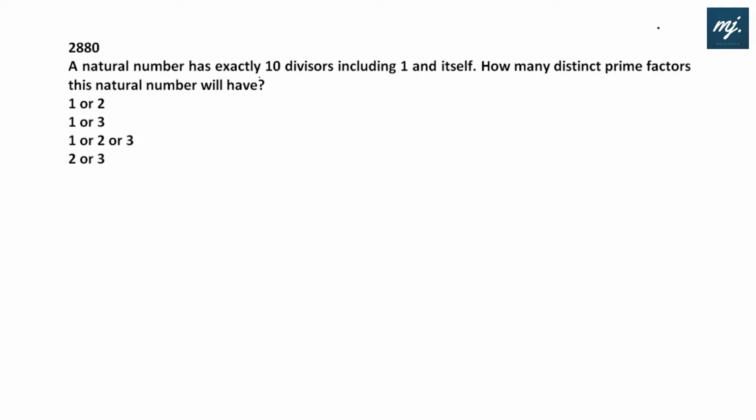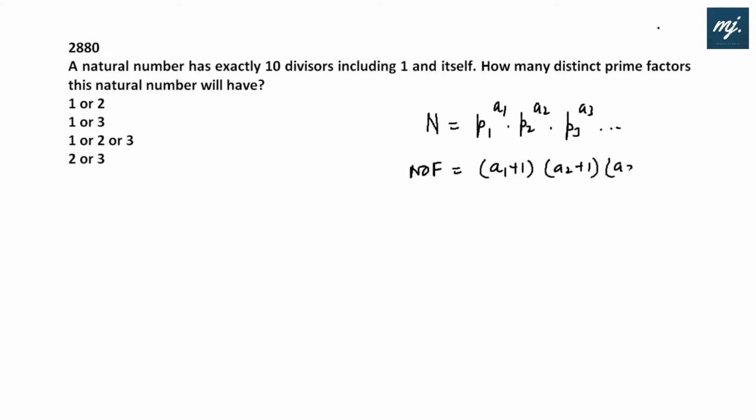A natural number has exactly 10 divisors, including 1 and itself. How many distinct prime factors will this natural number have? We know that if n is equal to p1 to the power a1 into p2 to the power a2 into p3 to the power a3 and so on, where p stands for the prime factors, the number of factors including 1 and itself is given by a1 plus 1 into a2 plus 1 into a3 plus 1 and so on.